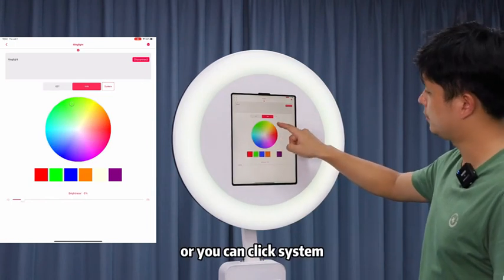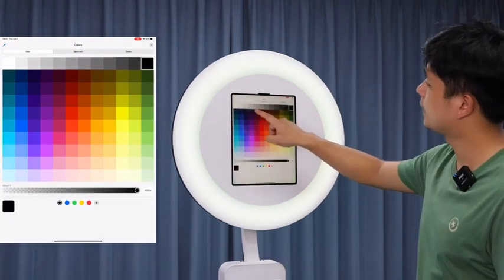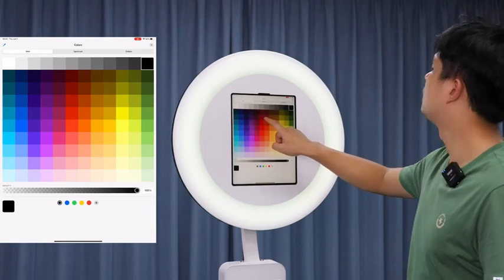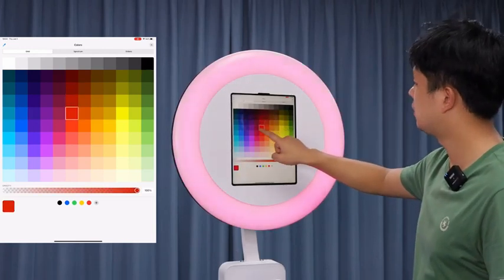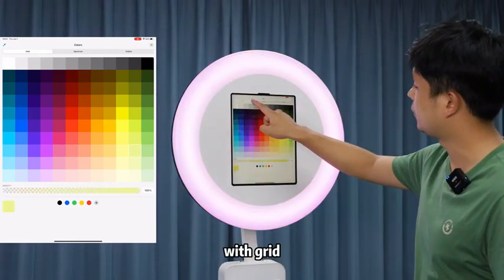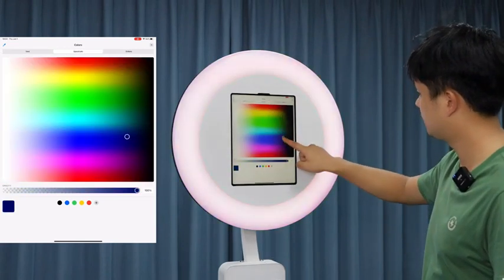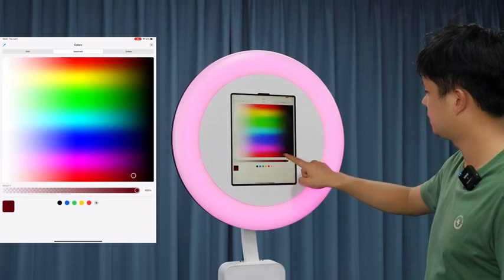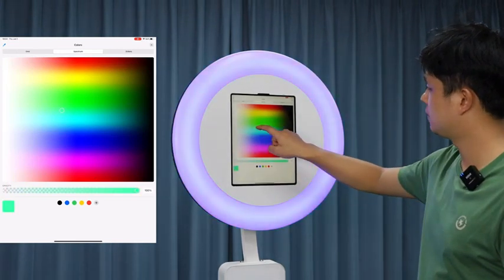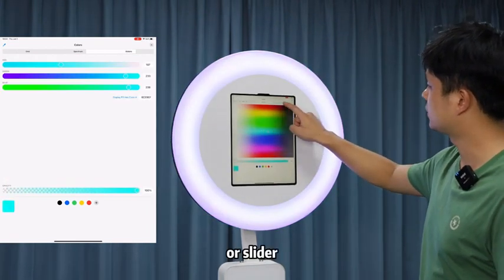Or you can click System to choose a certain color with grid or spectrum. Or slider.